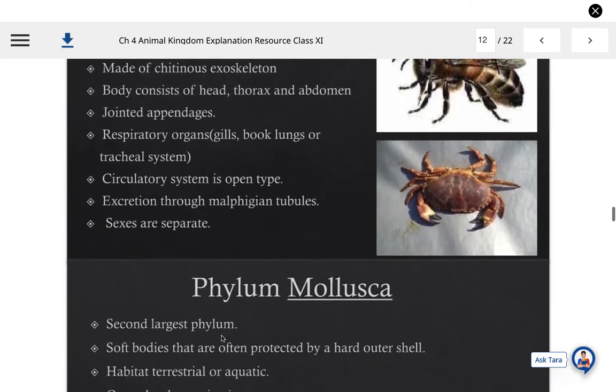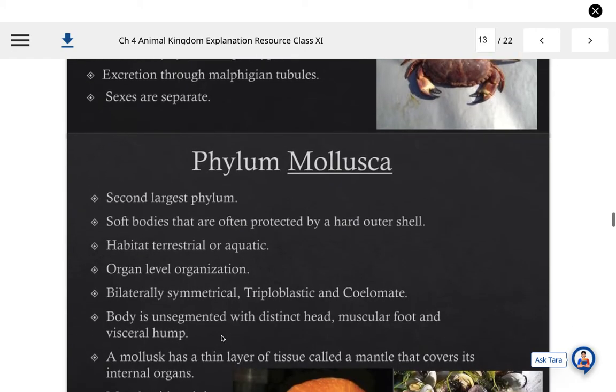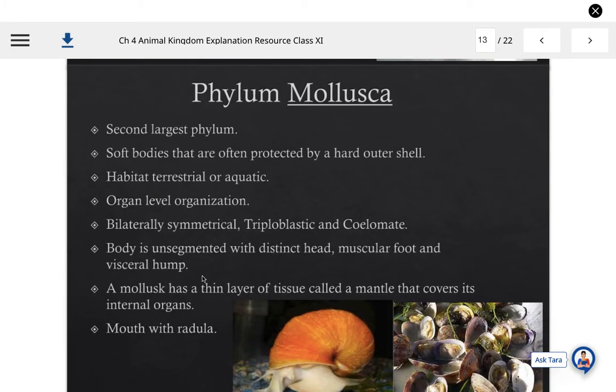Then we come to phylum Mollusca, which is the second largest phylum of the animal kingdom, in which soft-bodied animals are seen, and they are often protected by a hard outer shell. Habitat terrestrial or aquatic. Organ level of organization can be seen in them. Bilaterally symmetrical on the basis of symmetry, triploblastic on the basis of germinal layers, and coelomate on the basis of presence of coelom. Body is unsegmented with distinct head, muscular foot, and visceral hump.